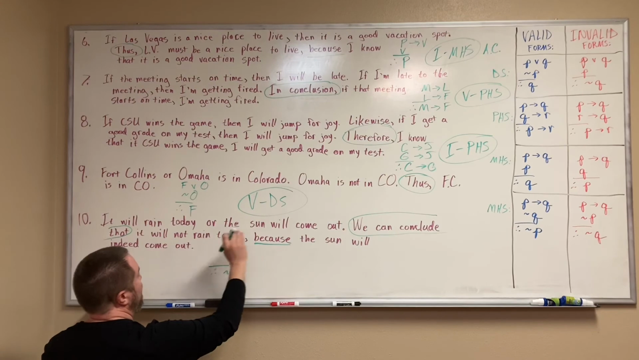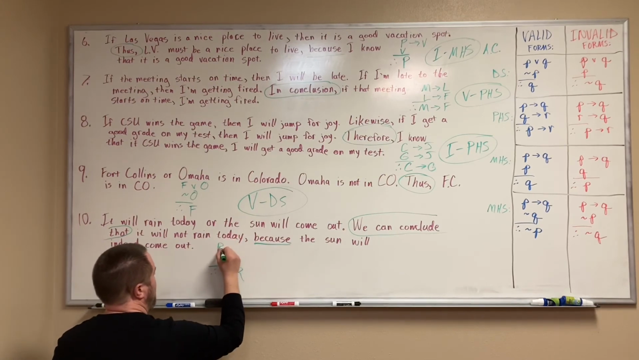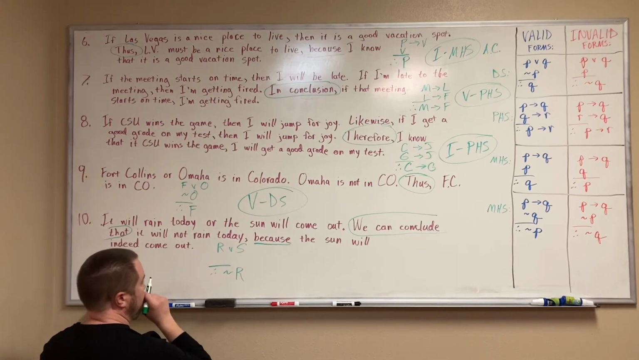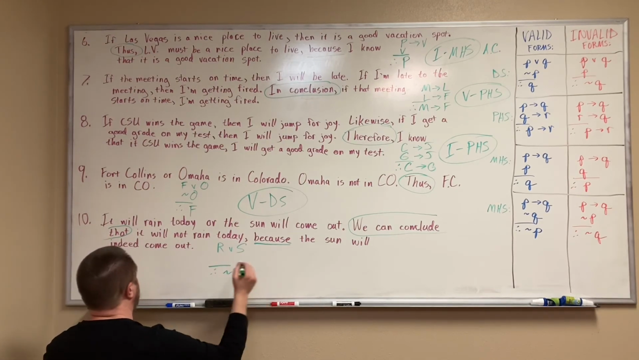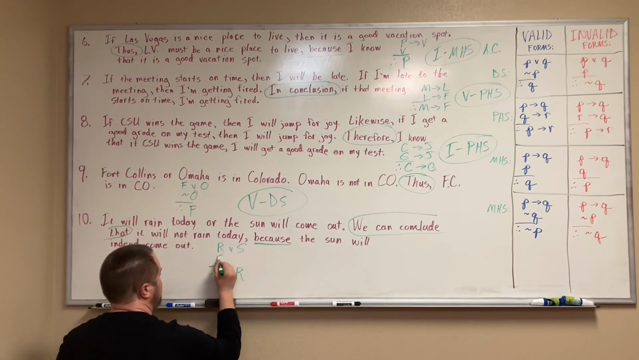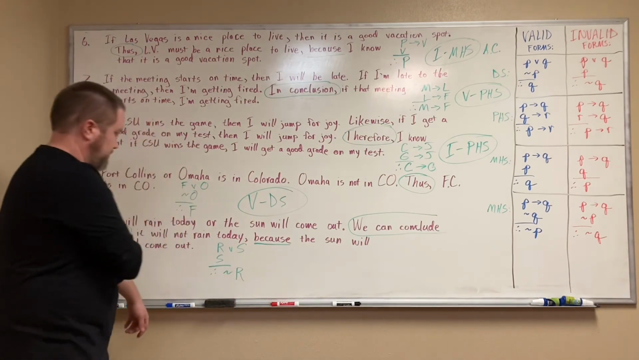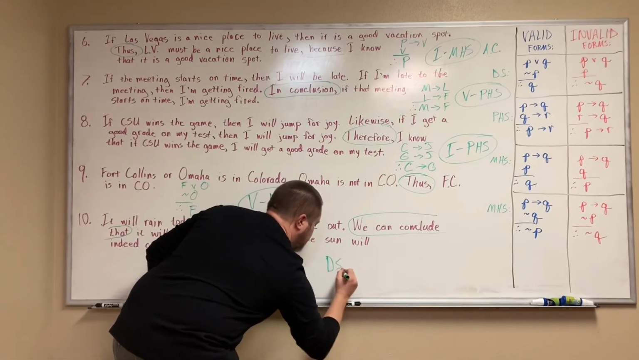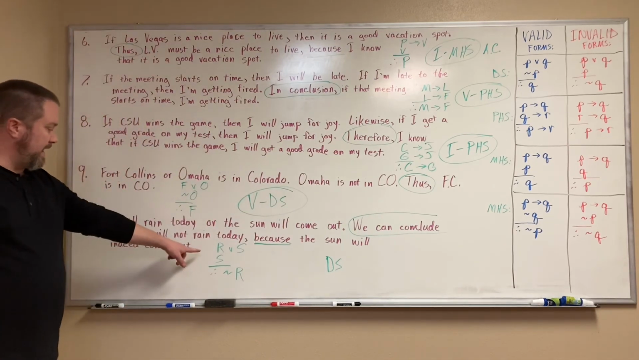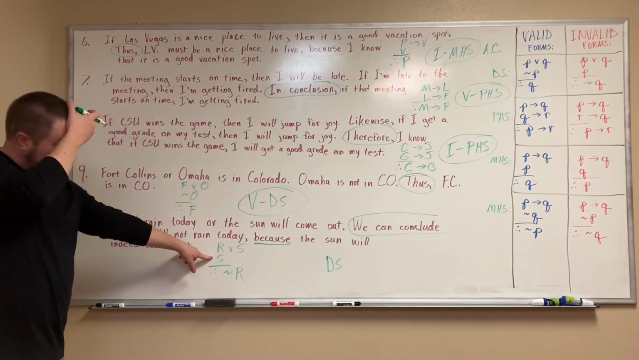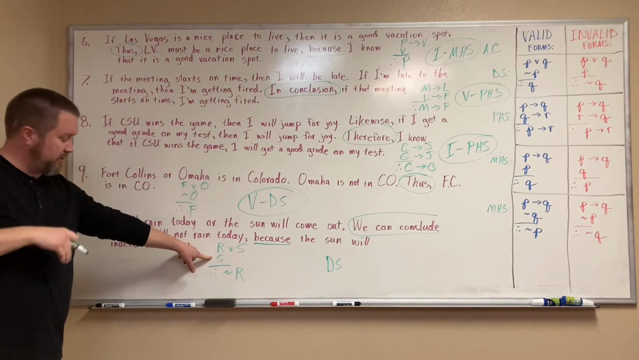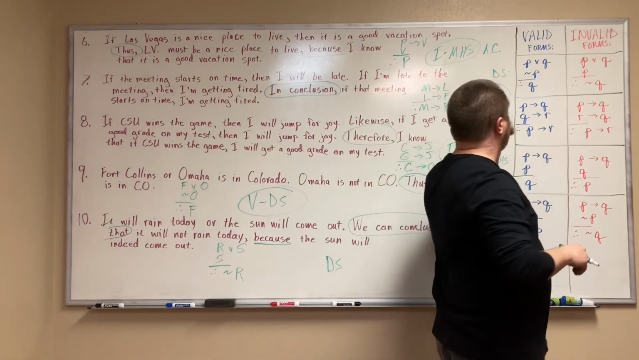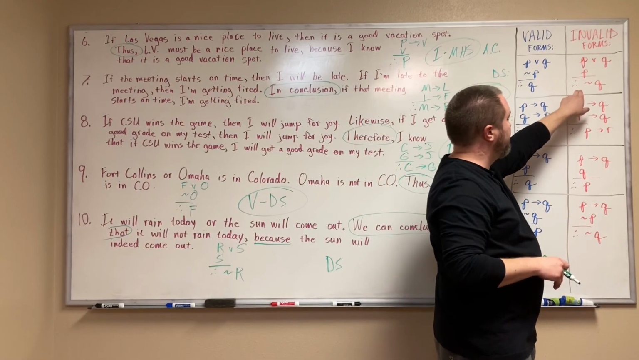It will rain today or the sun will come out. So R, wedge, S. And then finally, our second premise, the sun will indeed come out. So the sun will come out today. So this is another disjunctive syllogism. And we're affirming one of the two disjuncts, and then denying the other. And it looks like that is the invalid form.